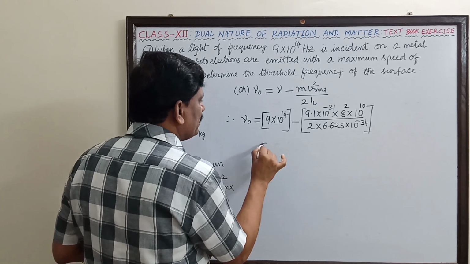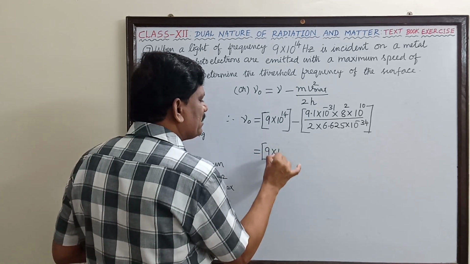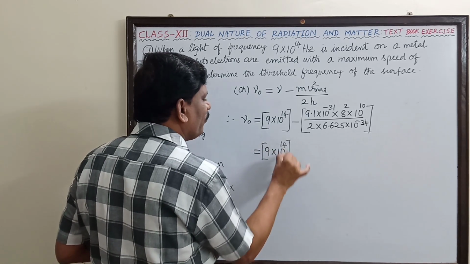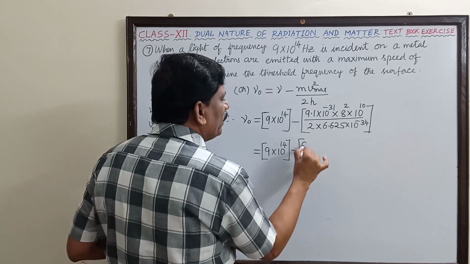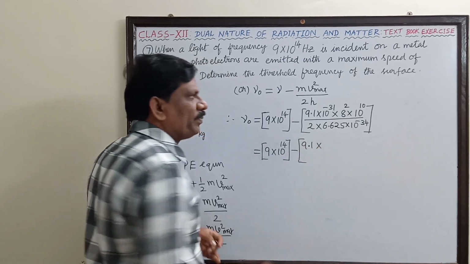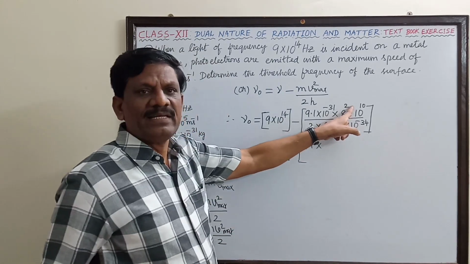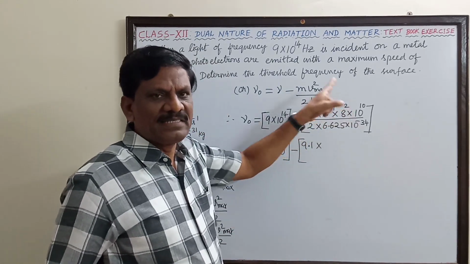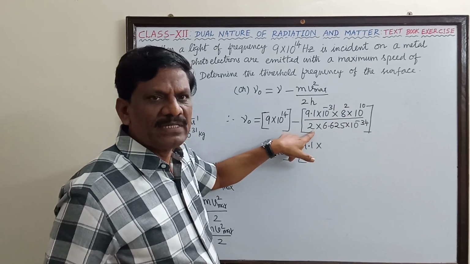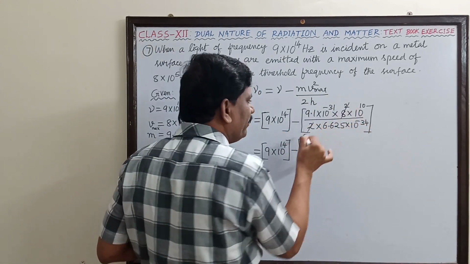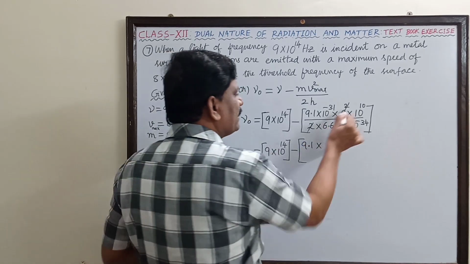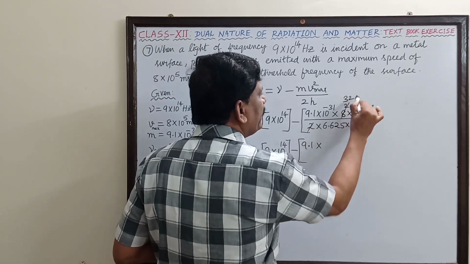The first term is retained as it is, 9 × 10^14, minus 9.1 into, now 8 square is 64, divided by 2 is 32.